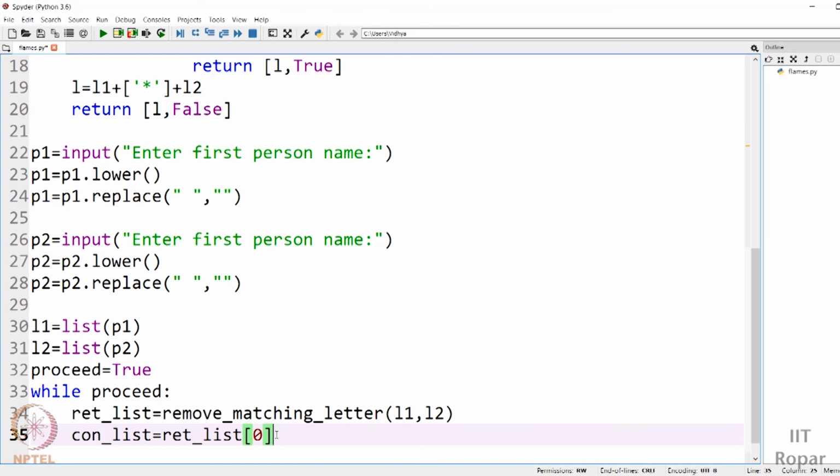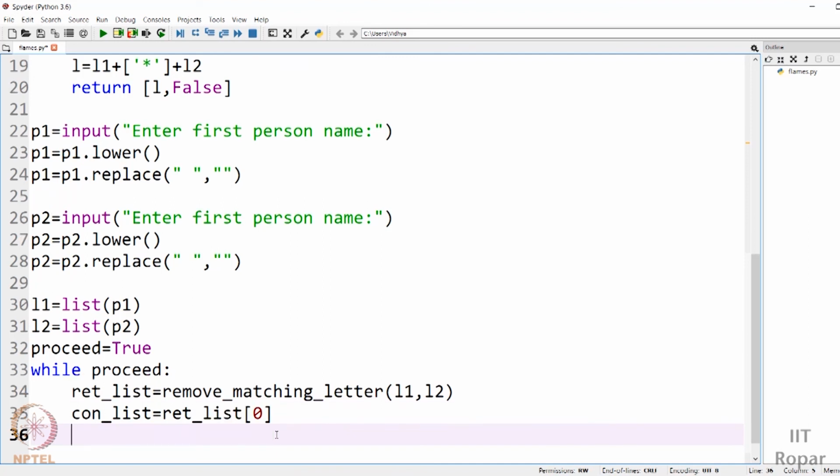Please remember this. So I have taken the concatenated list, and now the second part of the list is whether I should proceed or not. Proceed is present in the second position, that is index 1.